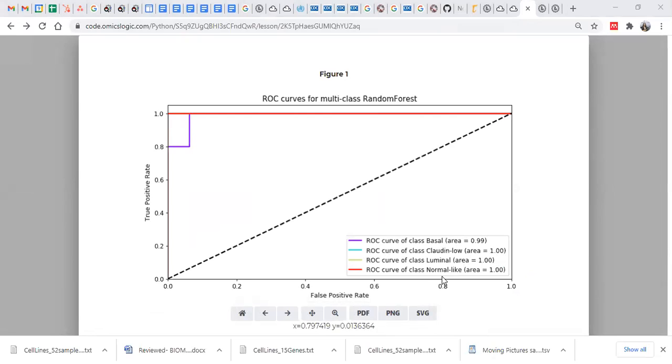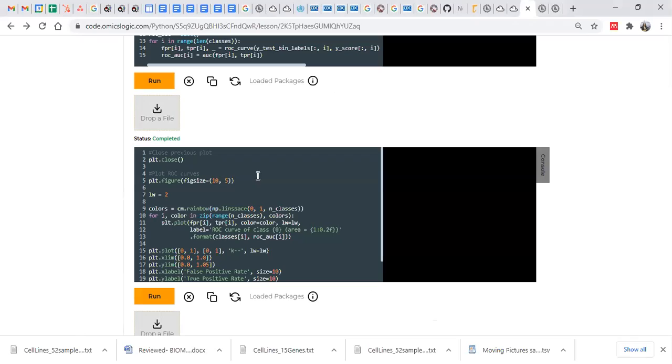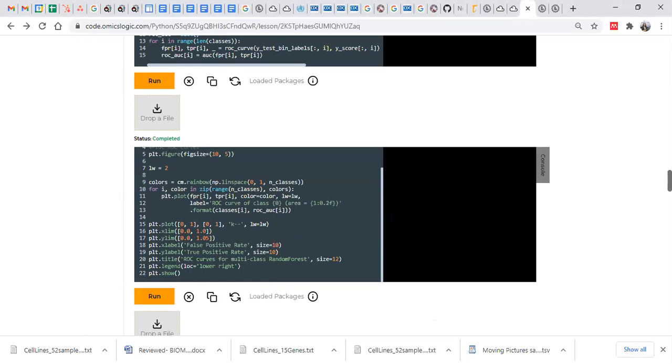Then we have normal-like samples. Although it seems a bit weird to me, because not all the samples are correctly predicted for the normal-like samples. So there might be something not right in this particular code, specifically in terms of predicting.